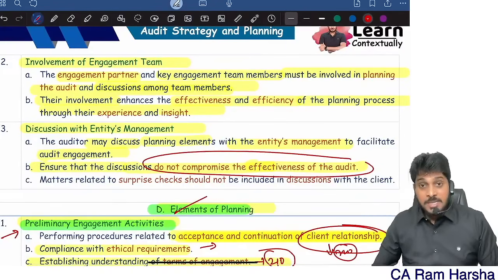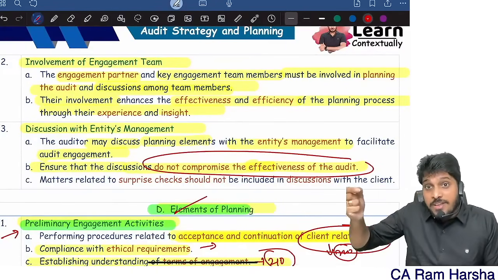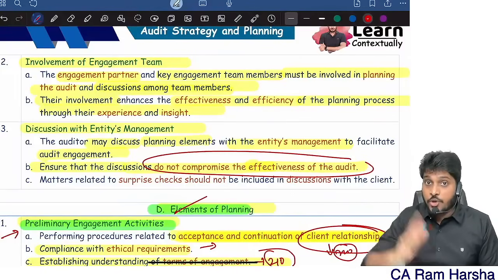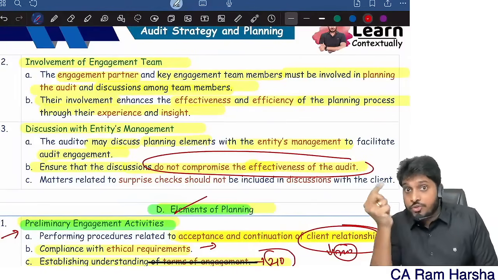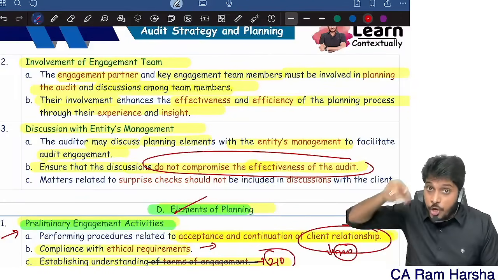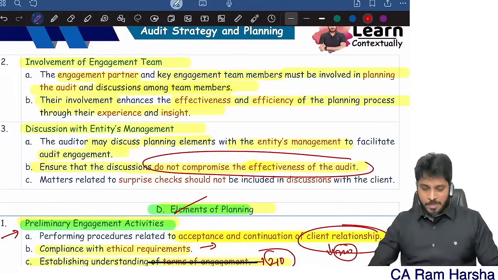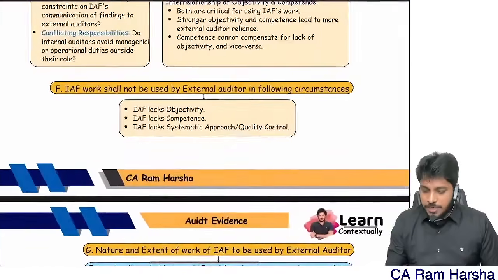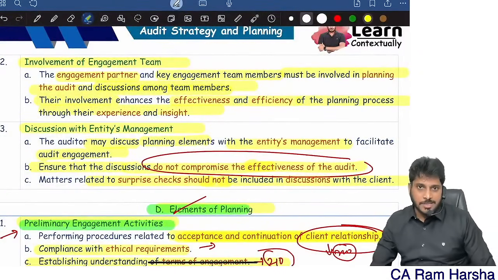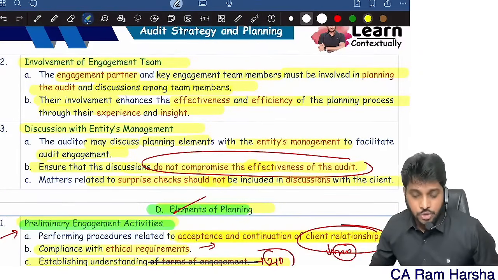Do not compromise. See, how are you going to verify purchases? How are you going to verify sales? How are you going to verify inventory? Don't tell them how you are going to do the work. Tell them that I want to do the work on so and so date, so and so time. What you will verify inside that, no need to tell them. Matters related to surprise checks should not be included in the discussion. Obviously, when you're discussing with the client, you shouldn't.